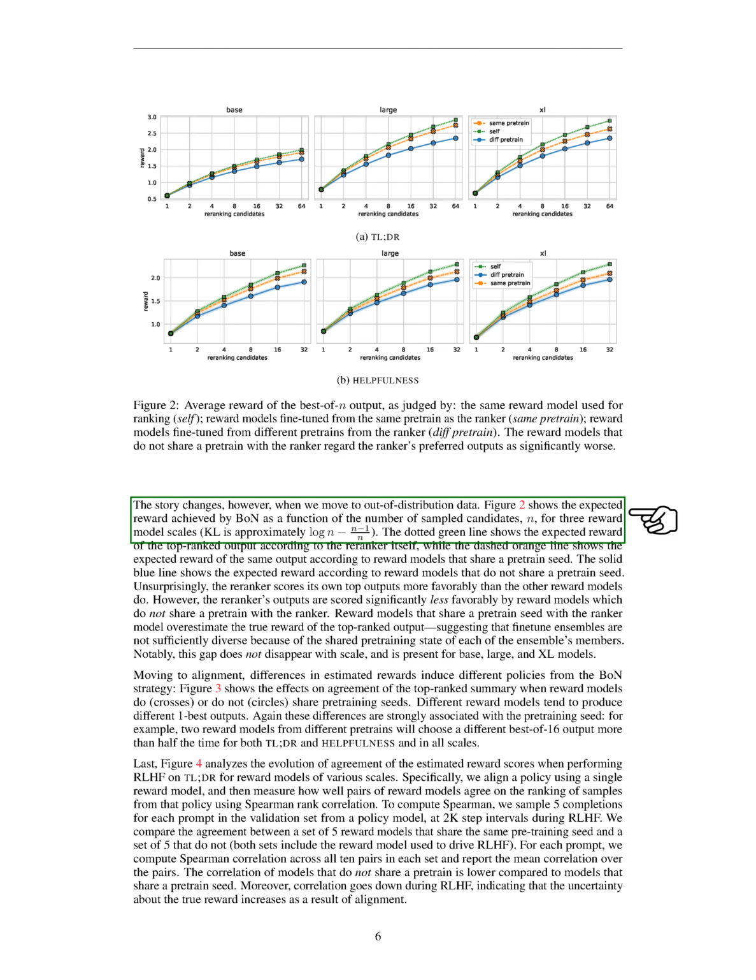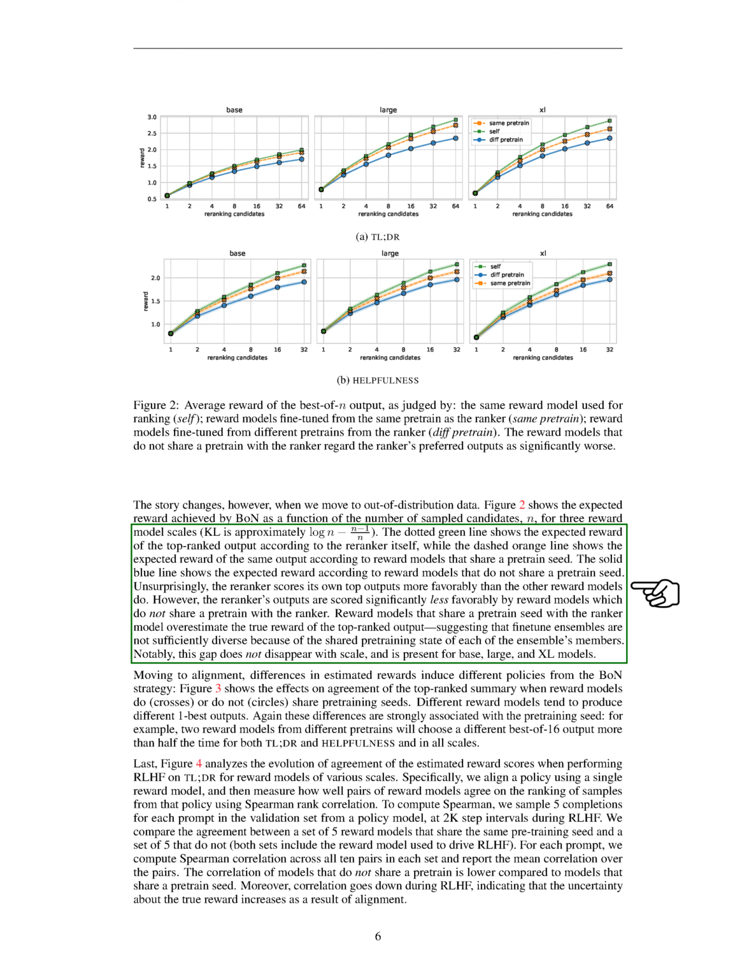However, when we move to out-of-distribution data, the story changes. The expected reward achieved by BON as a function of the number of sampled candidates for 3 reward model scales is shown. The re-ranker scores its own top outputs more favorably than the other reward models do. However, the re-ranker's outputs are scored significantly less favorably by reward models which do not share a pre-train with the ranker. Reward models that share a pre-trained seed with the ranker model overestimate the true reward of the top-ranked output, suggesting that fine-tuned ensembles are not sufficiently diverse because of the shared pre-training state of each of the ensemble's members.